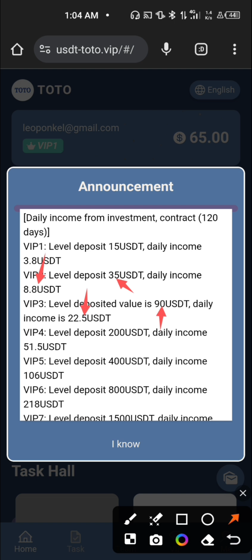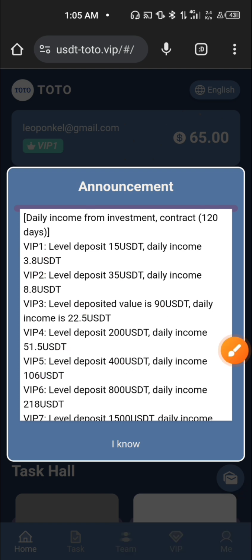VIP 4, you can activate using 200 USDT, and every 24 hours you will get 51.5 USDT. The same thing applies to VIP 5. You can use 400 USDT to activate it, and every 24 hours you can get 106 USDT, and so on and so forth.